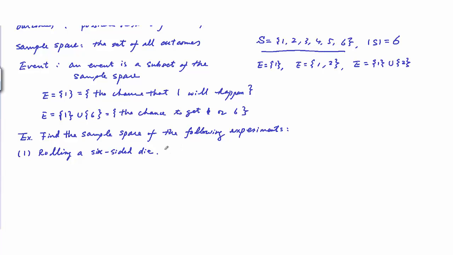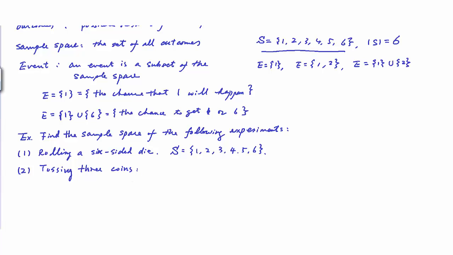So the sample space for this experiment is a set of 6 natural numbers: 1, 2, 3, 4, 5, 6. So that is the sample space. And let's look at the second one, tossing 3 coins. If we have 3 coins and we toss them, then each coin could show a head or could show a tail. So what is the sample space for this experiment?